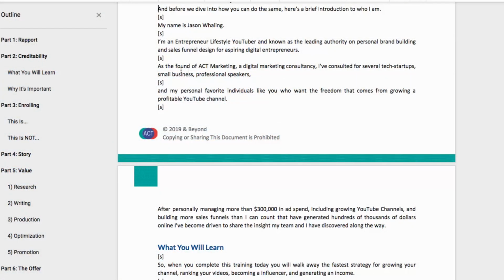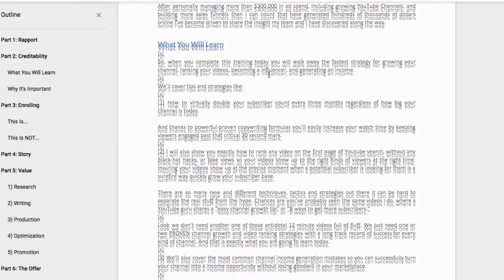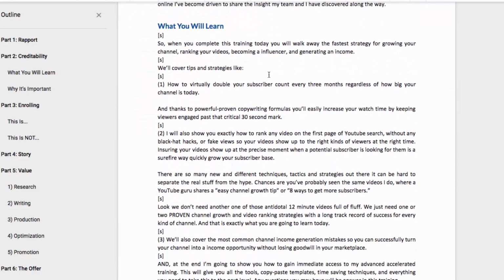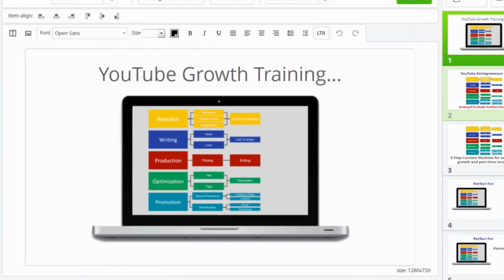And you can see here, it's relatively short and sweet. There are 3 quick bullet points of what I've done in the past, and then we move on to the next section in credibility, and this is what you will learn. And this is where you expand upon everything that you've promised them. And you want 3 to 5 bullet points that really hammer home why this is so important, what they're going to learn. So to help us with this, I'm going to go through my webinar slides here.